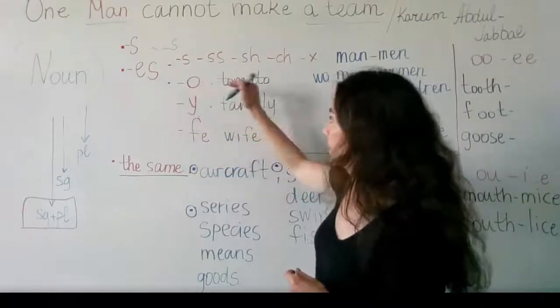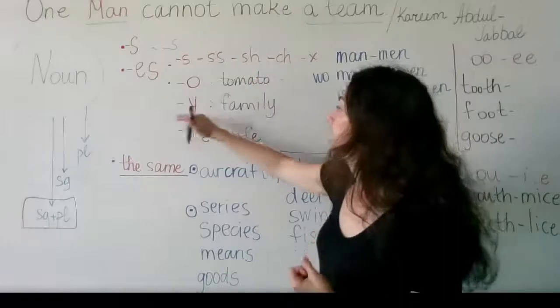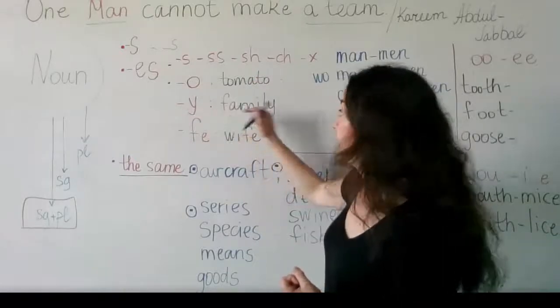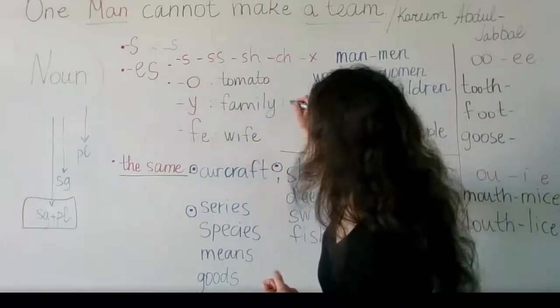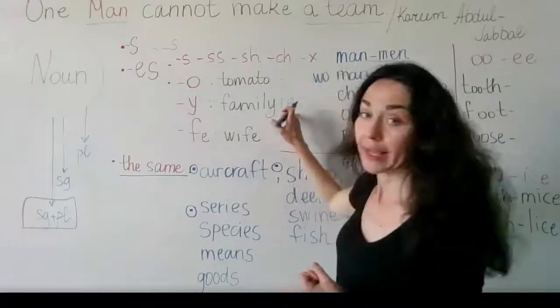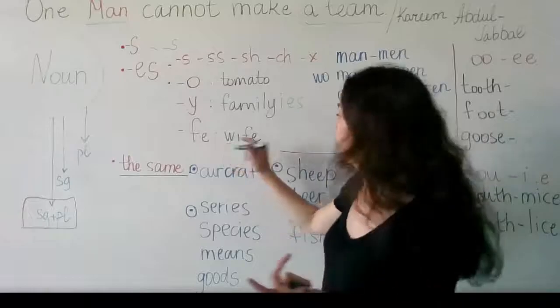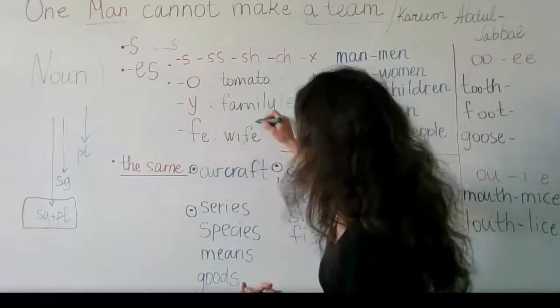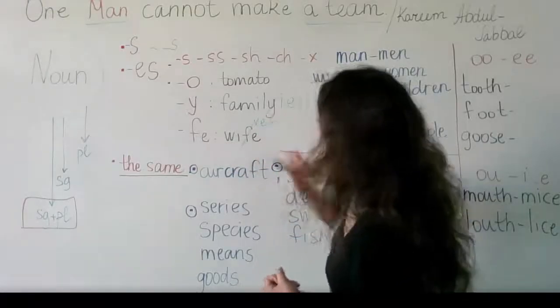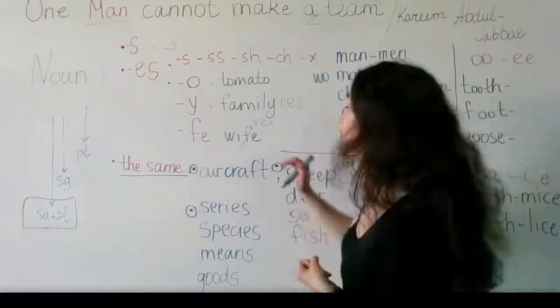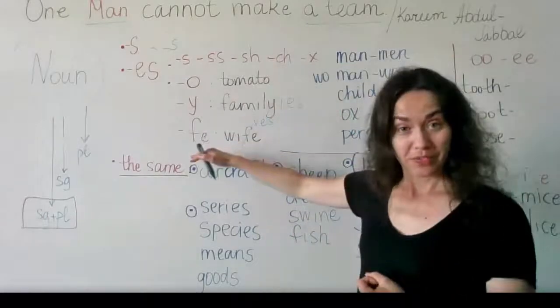Like O, for example, tomato, tomatoes. Y, like a family, families. And here you have to remember that we change Y into I. And then we have wife, wives. In this case, we have to change F into V. And then we have ES ending as well. You know these rules already.